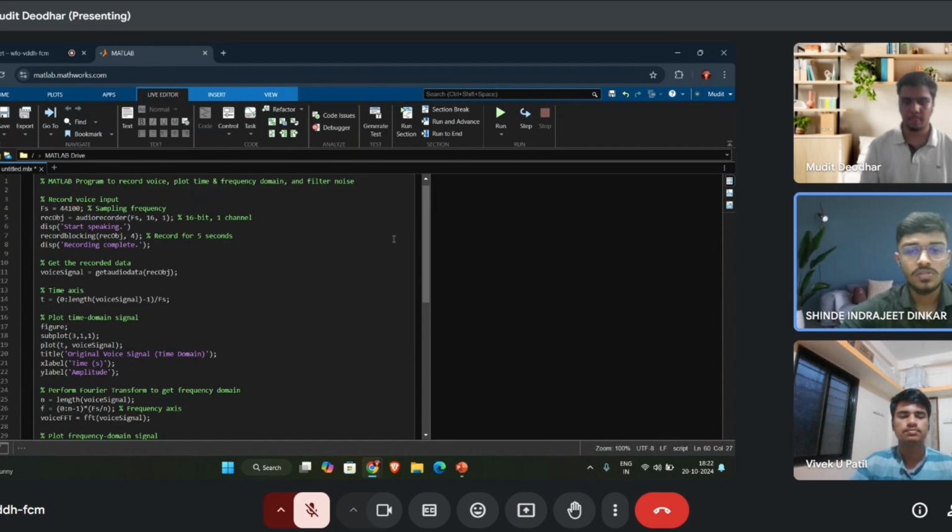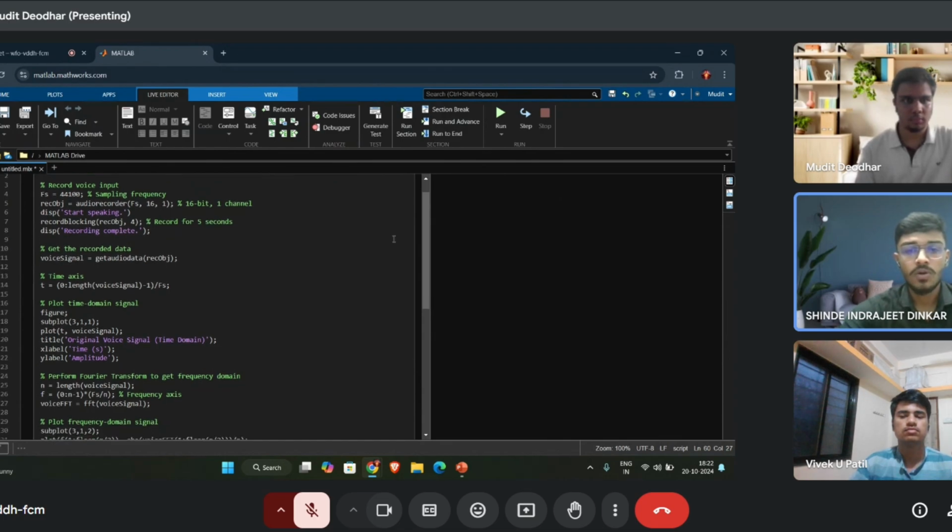Then the next command is voice FFT. Voice FFT equals fft(voice signal). This command computes the fast Fourier transform, FFT, of the voice signal to convert it from the time domain to the frequency domain. And the next step is plotting the frequency domain signal.